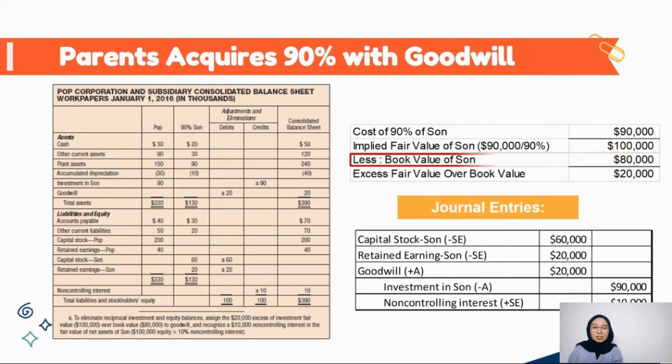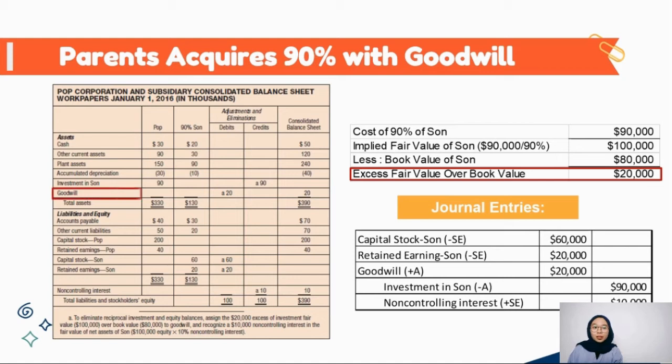Then the difference is the excess fair value over the book value. This will appear as goodwill if the book value is the same as fair value. Besides goodwill, we also record non-controlling interest or NCI, which represents the minority shareholders. So the elimination journal entries will be like this.